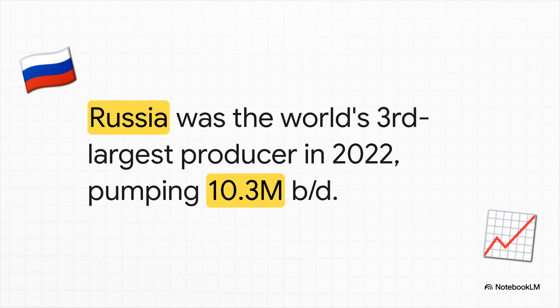But the absolute powerhouse addition to this extended alliance is without a doubt Russia. We're talking about a country that pumped out over 10.3 million barrels a day in 2022, making it the world's third largest oil producer. Bringing a massive river of energy like that into the OPEC Plus fold was a tectonic shift, giving the group incredible leverage over global supply.